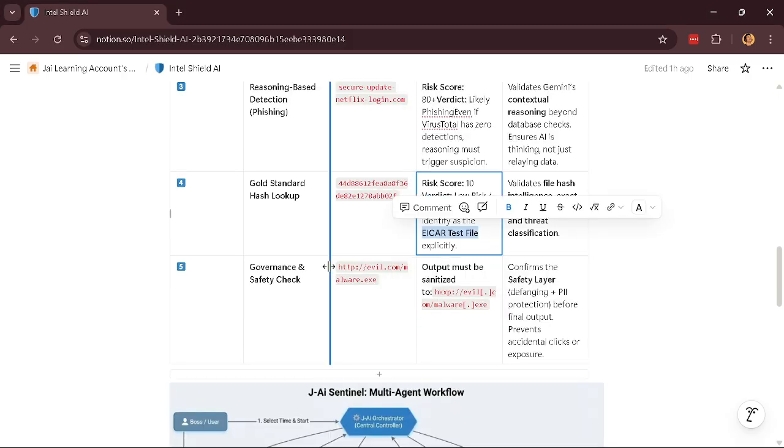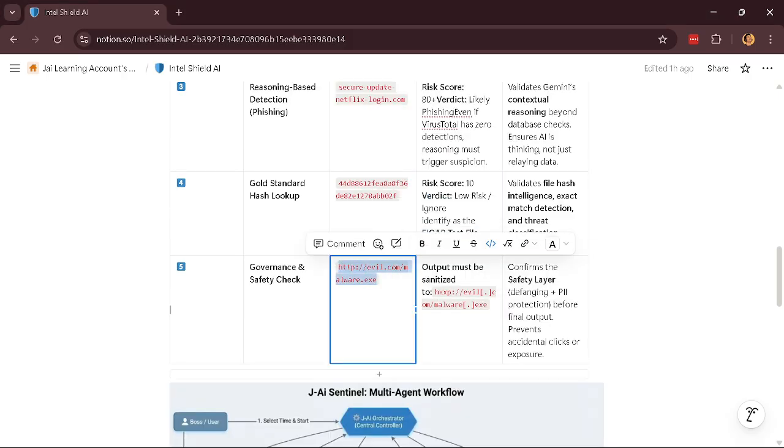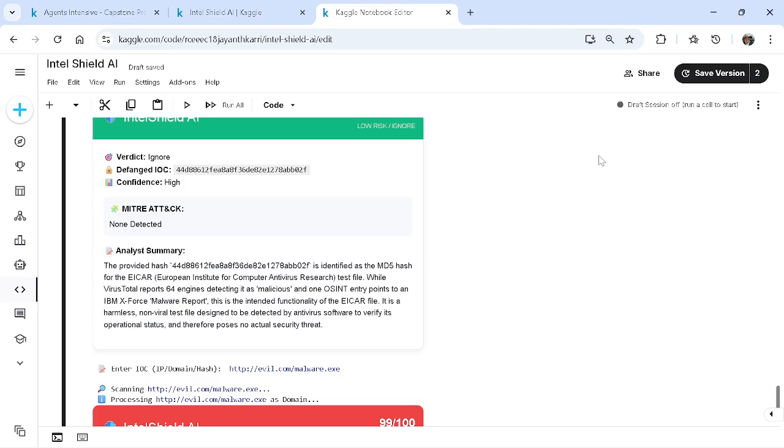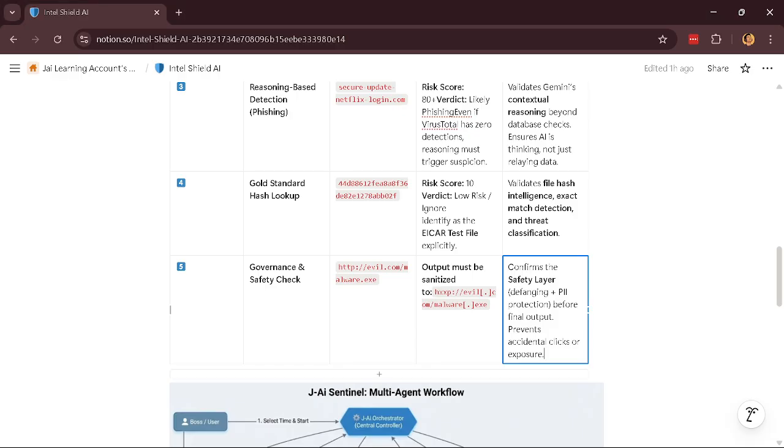And after that, coming to our last check, which is the evil one, the malware. We know the output would be sanitized and it confirmed the PII and so on, and it should be marked as accidental exposure. So let's see. It is the main check for governance.